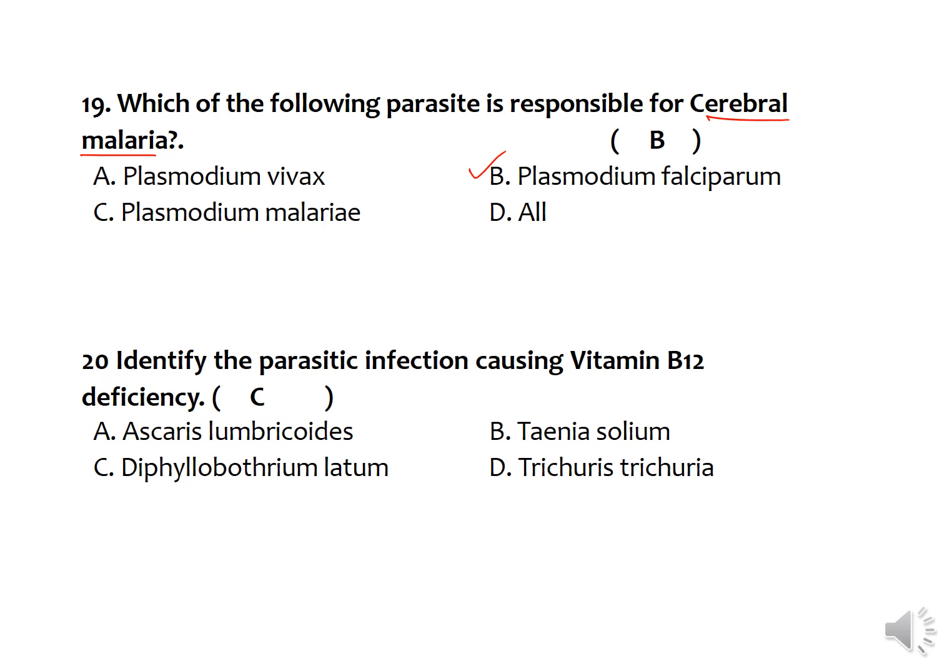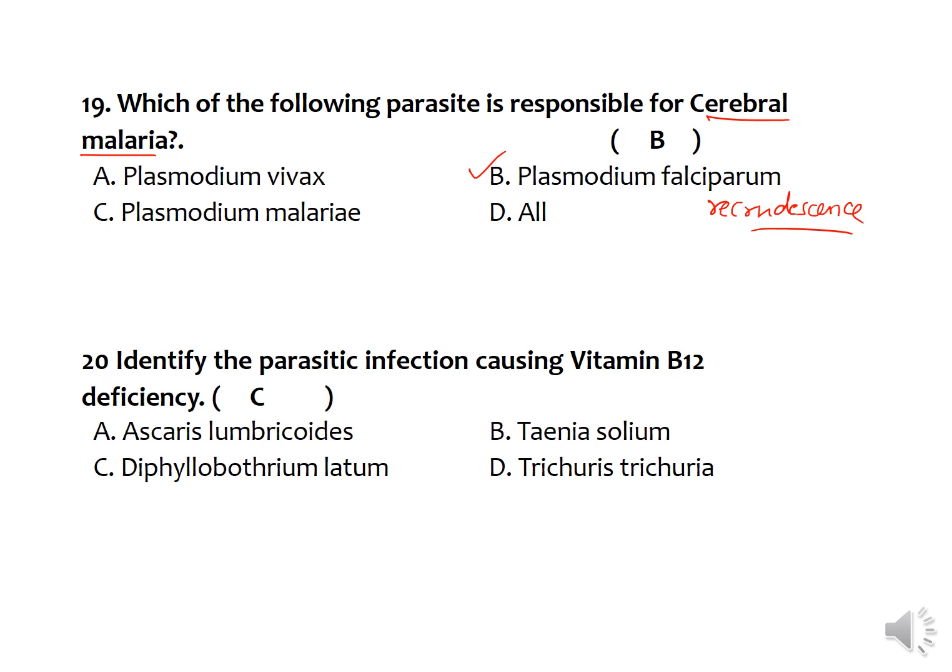And vivax and ovale malaria are responsible for the relapsing disease, whereas falciparum is responsible for recrudescence of the disease. This recrudescence is due to the reactivation of this Plasmodium species, which resides in the capillaries of the internal organs.